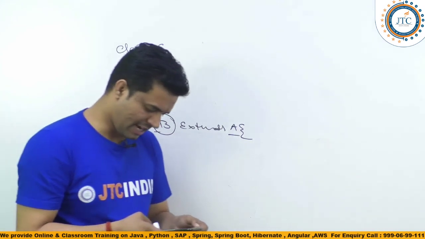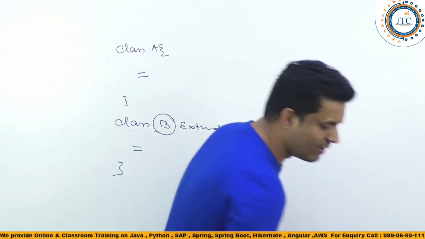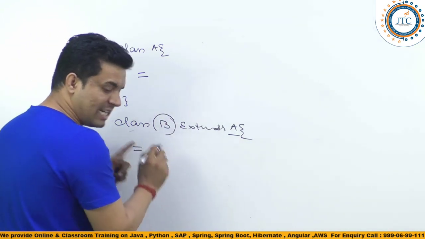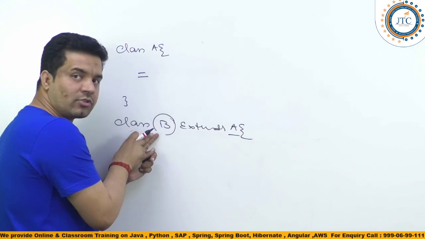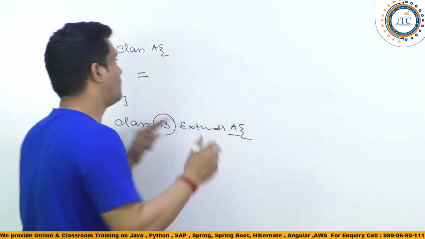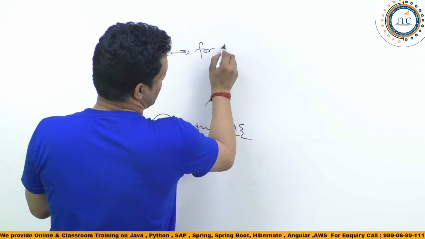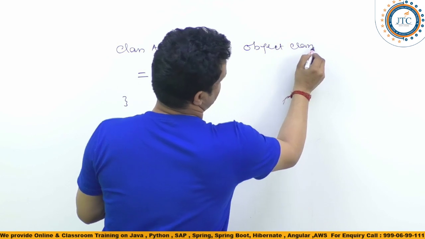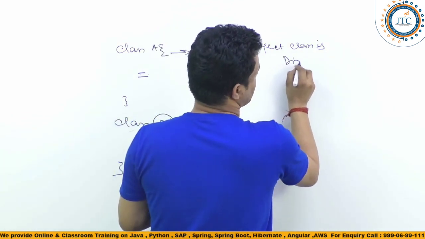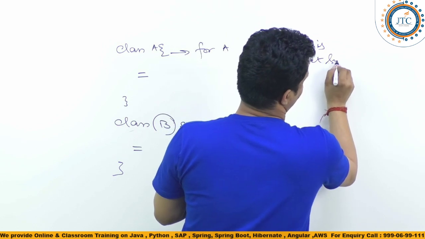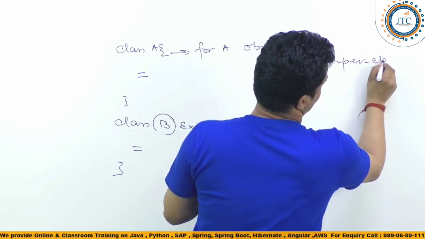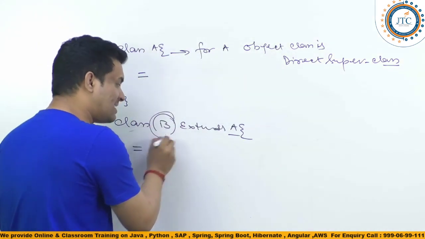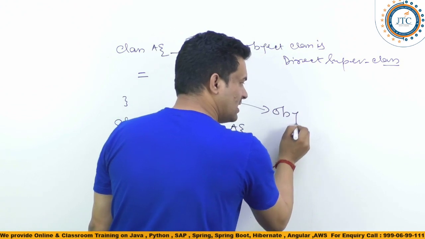Okay. Anyways, inside this case, see, yes, Object is now a superclass for B also, but not the direct superclass. For A, the Object class is the direct superclass, right? But for B, yes, Object is the superclass for this.